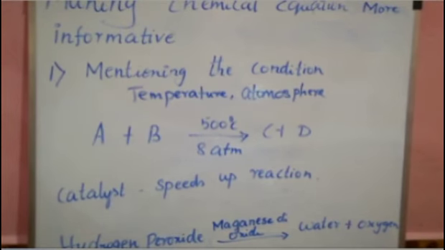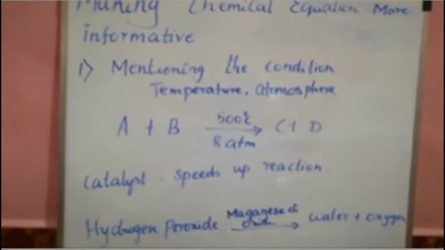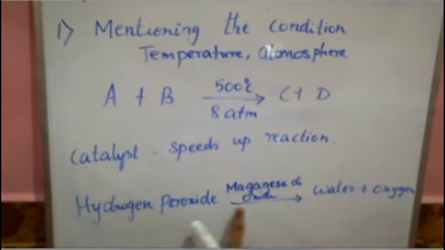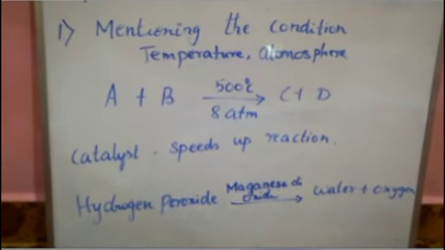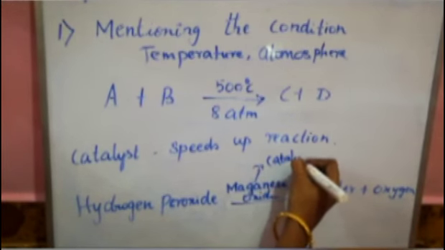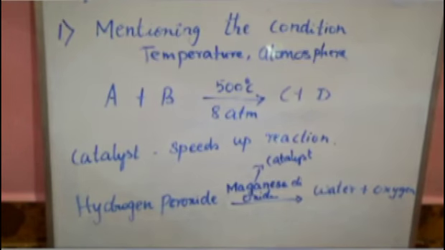For example, here you can see the example which I have given. Hydrogen peroxide. Here the catalyst used is manganese dioxide. The work of this catalyst is that it will just speed up the reaction, and it forms water plus oxygen. Here you can observe that this manganese dioxide does not react with hydrogen peroxide, but it just speeds up the reaction.